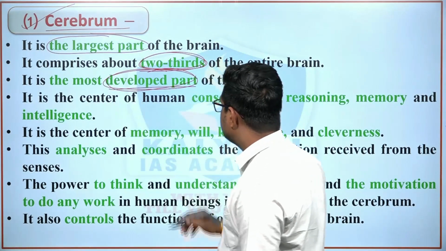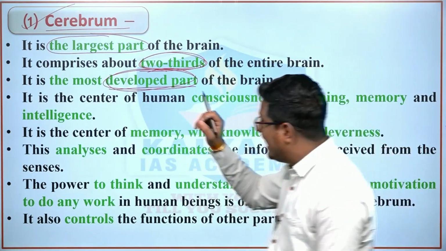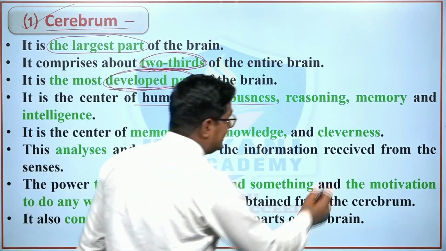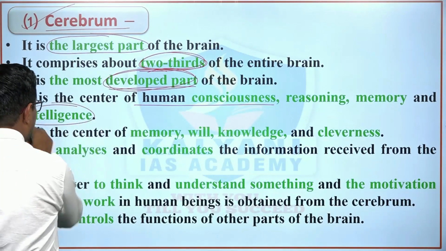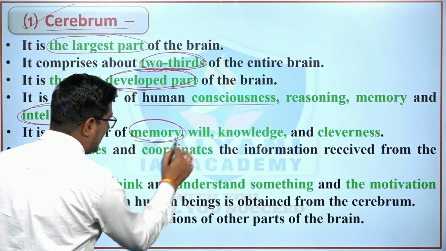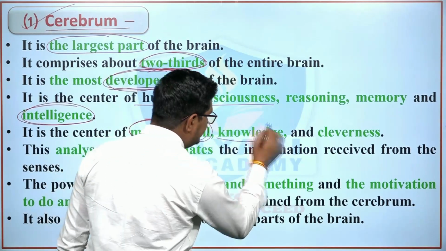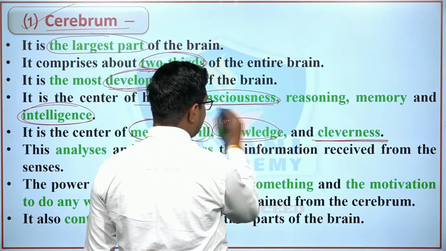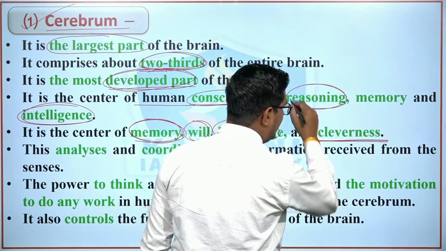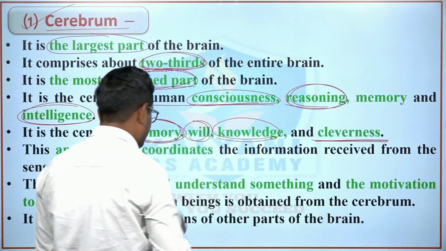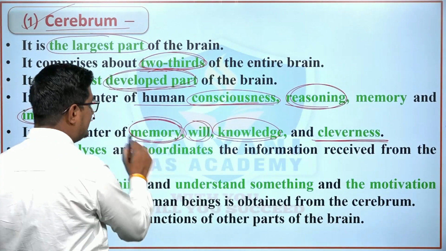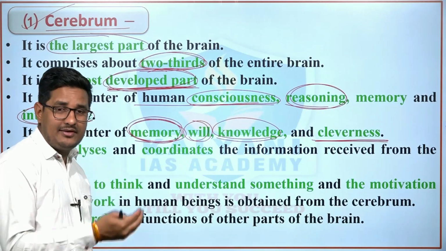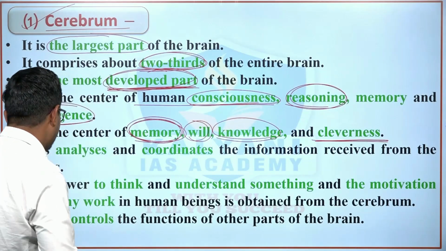So cerebrum is the most developed part of the human brain, and it is the center of human consciousness, reasoning, memory and intelligence. It is the center of human memory, human will, knowledge and cleverness. Therefore, this is the most developed part of the human brain. If this develops, then a human would be intelligent enough, right?